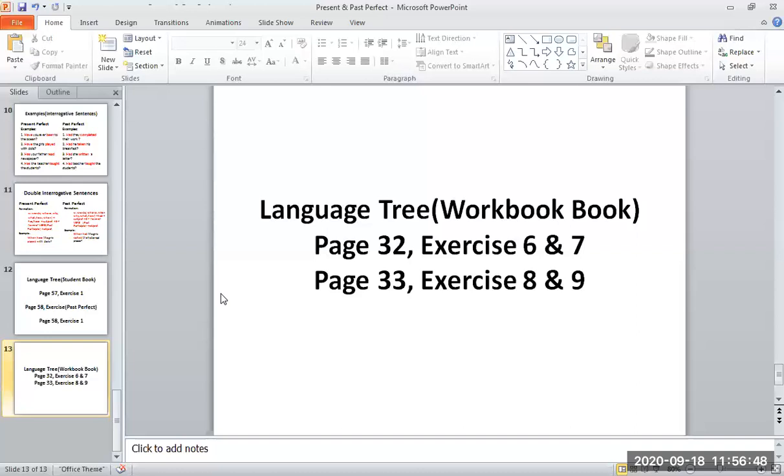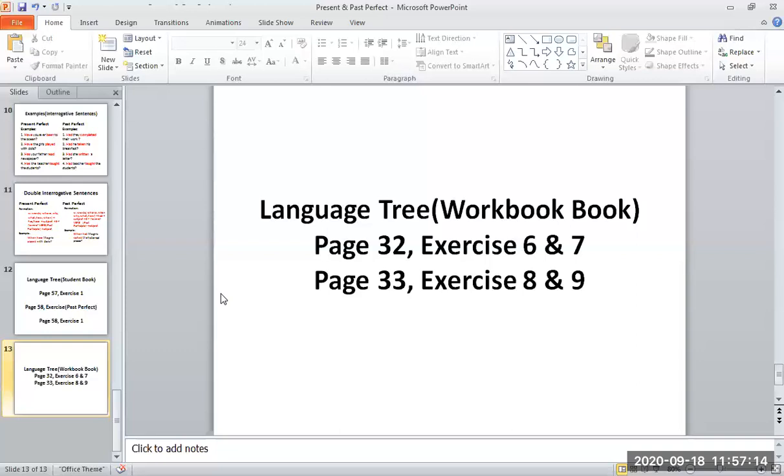Okay? Sentence number 3, as soon as we had finished dinner, we watched the movie. You can see in the first part, there is already had finished. So in the next part, we will be using simple past tense. Which is simple past tense? It is B option, watched. W-A-T-C-H-E-D, B option.